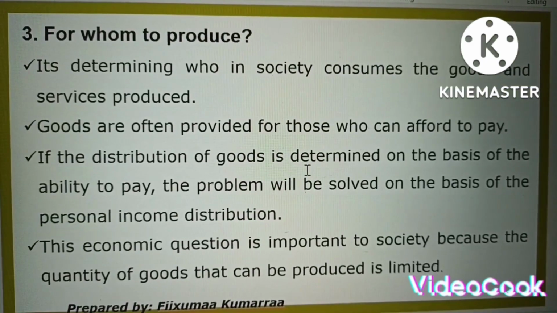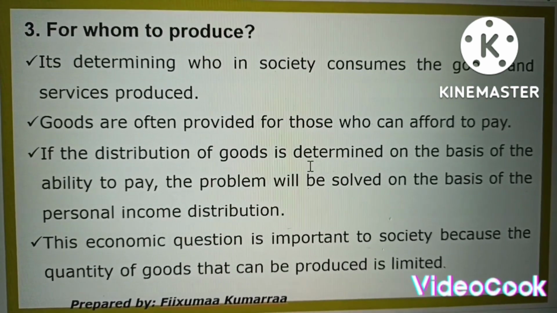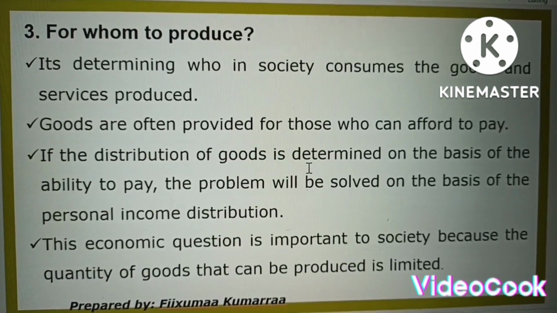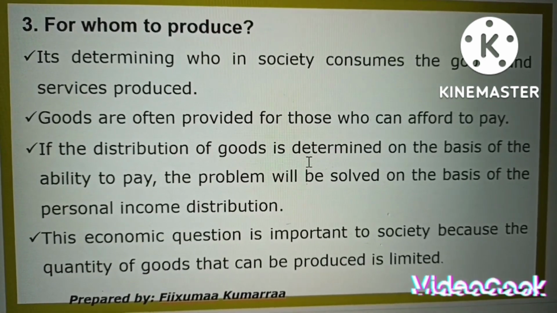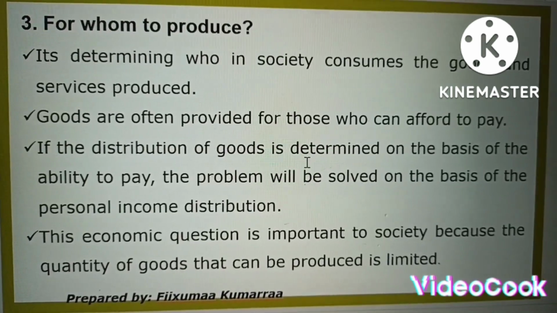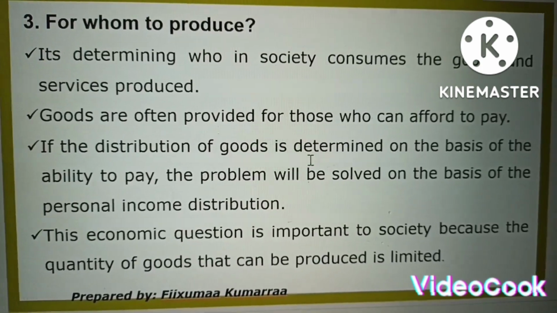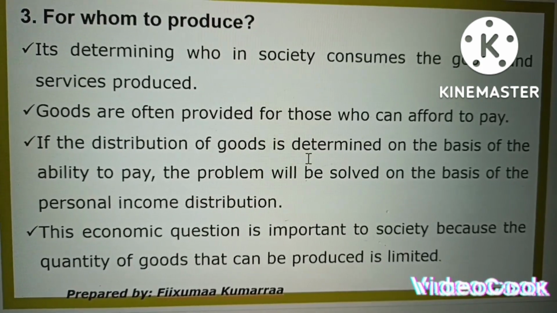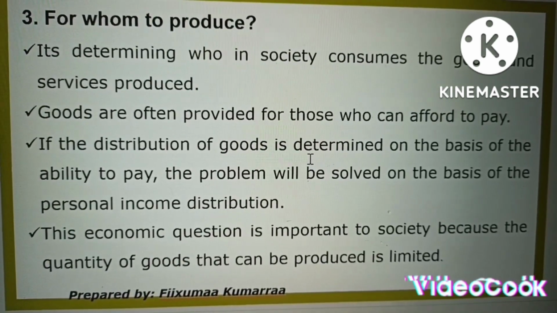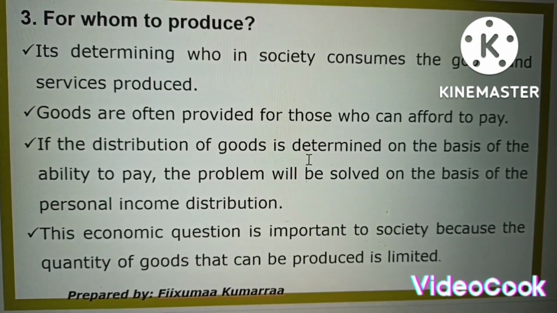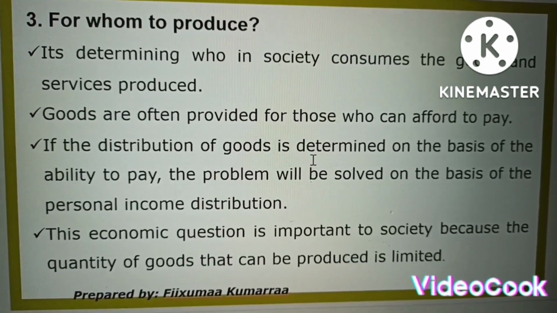Generally, for whom to produce is one of the basic questions of economics. It determines who in society consumes the goods and services produced. Goods are often provided to those who can afford to pay. If the distribution of goods is decided on the basis of ability to pay, the problem is solved on the basis of personal income distribution.